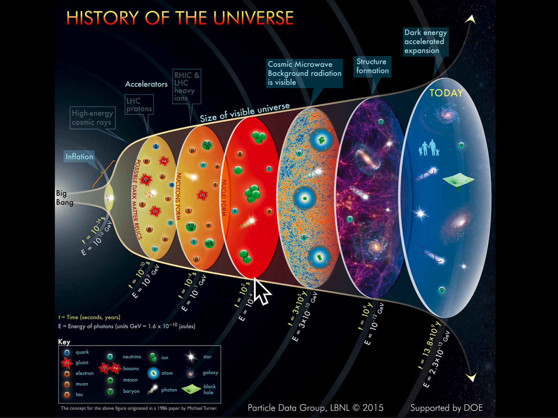And a good period of time later, here we're at 3 times 10 to the fifth years, so this is 300,000 years after the Big Bang. As the universe is expanding, it's cooling, and this is about the time when these nucleons can start to grab some of those electrons and you can start to form atoms. Right? And once you get atoms forming bound states, photons can now travel. And so this is the period where the cosmic microwave background radiation is released, basically.